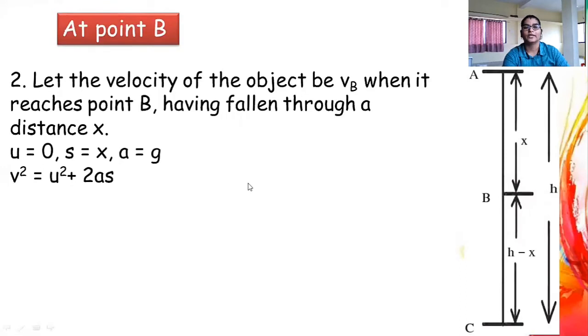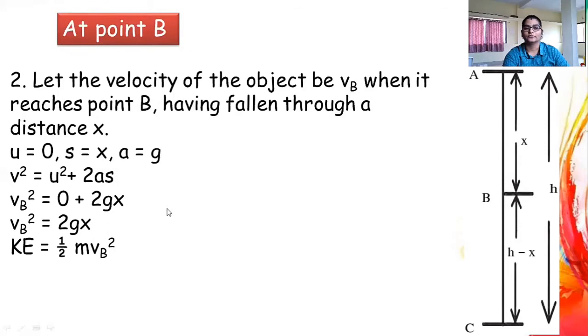So let us calculate the velocity at point B. For this we can use Newton's third equation of motion, that is v square is equal to u square plus 2as. Let us put in the values. Vb square is equal to u, the initial velocity, which is 0, plus 2as. The acceleration is the acceleration due to gravity, so 2gx. That is, Vb square is equal to 2gx.